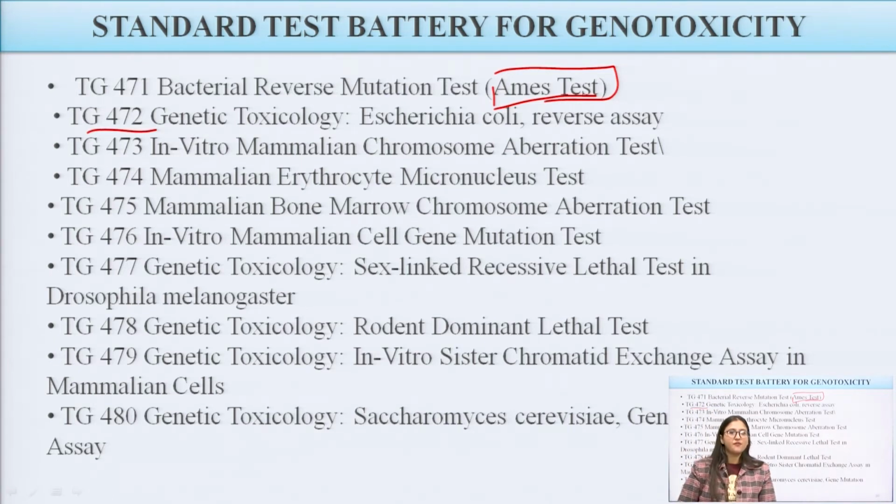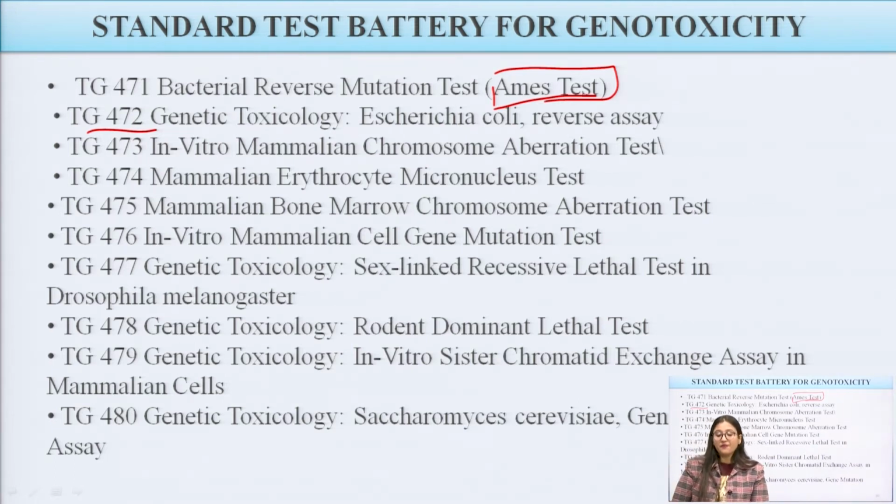Third one is TG473, the in vitro mammalian chromosome aberration test. This is a third test for determining the genotoxic effect of any agent. Fourth one is TG474, the mammalian erythrocyte micronucleus test. Fifth one is TG475, the mammalian bone marrow chromosomal aberration test. Next is TG476, the in vitro mammalian cell gene mutation test.